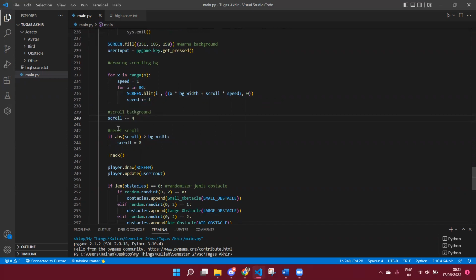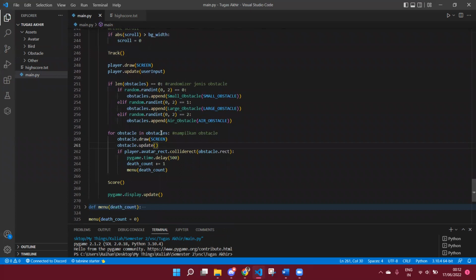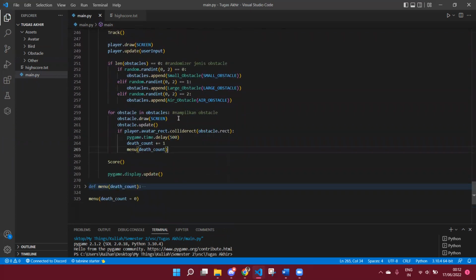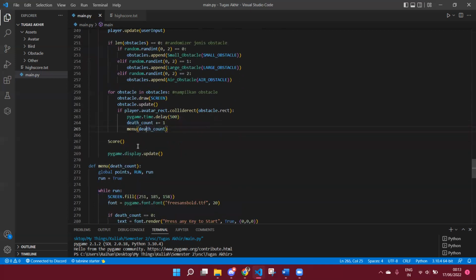So after that, this is the scroll background to control the scrolling, and if this point is larger than the width of the background, it will go back to 0. That means it will go in an infinite loop. This will call the track background, and this is the randomizer I showed you earlier, and this is for displaying the obstacle. And if there is a collision between the player and the obstacle, it will up the death count to 1. That means the player has already died, or game over. And then it will call the menu of the death count.